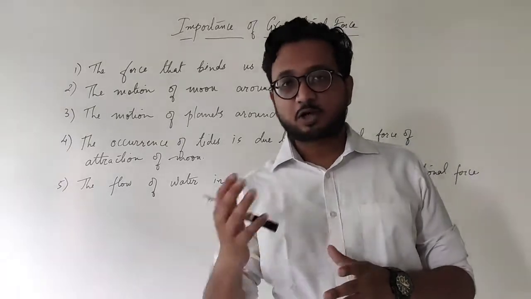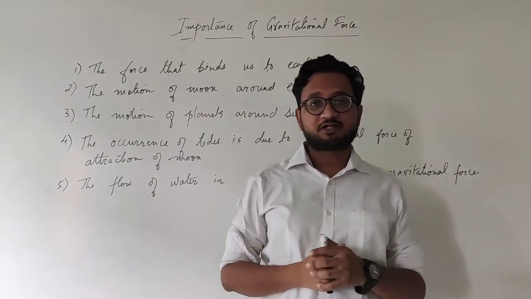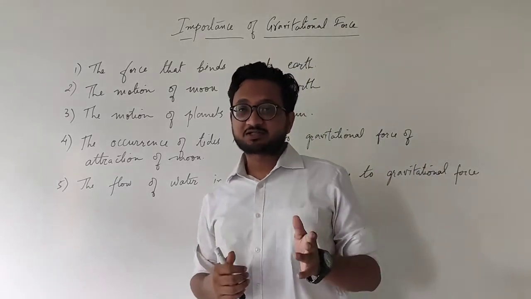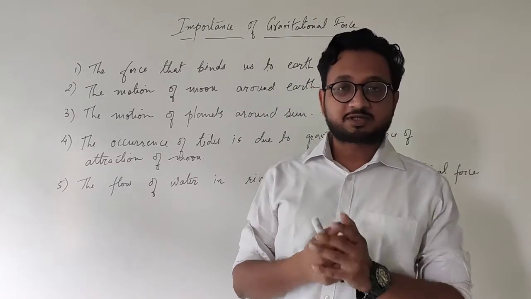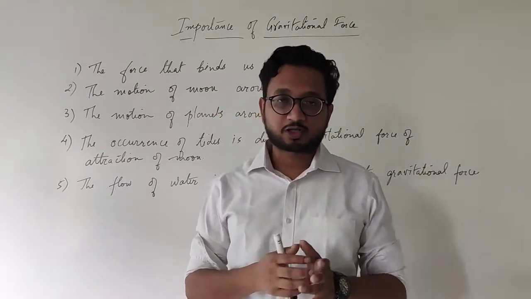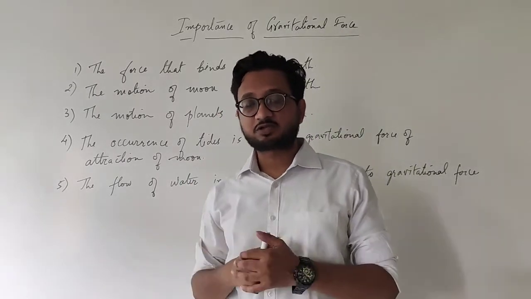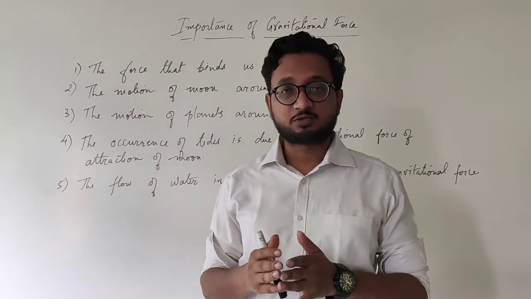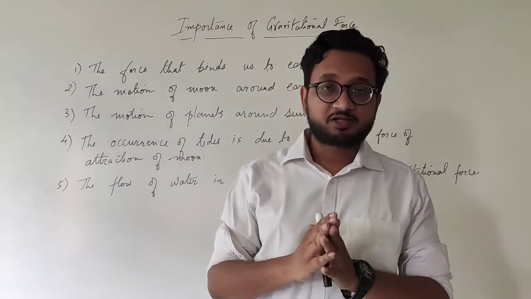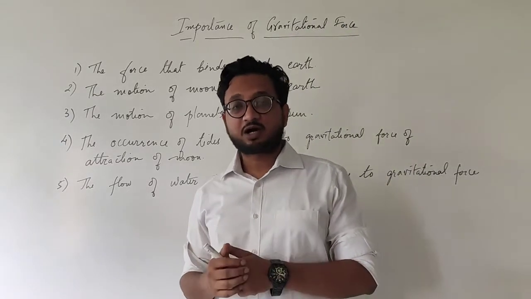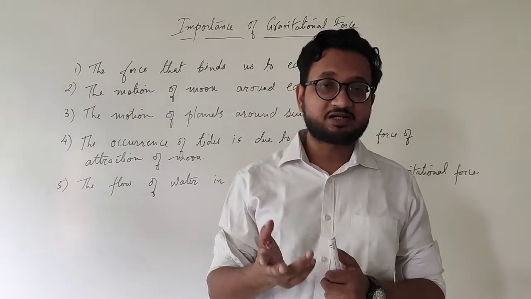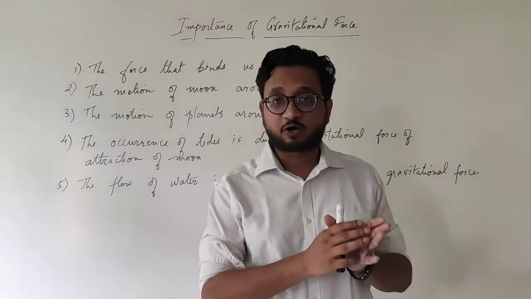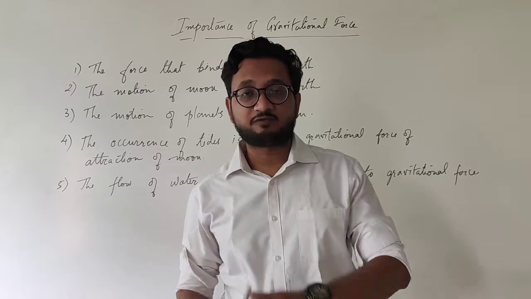So in the last video we talked about the force of gravitation and the universal law of gravitation which was given by Newton. It states that the gravitational force acting between the two objects is directly proportional to the product of their masses and it is inversely proportional to the square of distance between them. That was given by F proportional to m1 m2 upon d square, where m1 and m2 are the masses of the two objects and d square is the square of the distance between the two objects, which is taken from the center of one object to the center of other object.